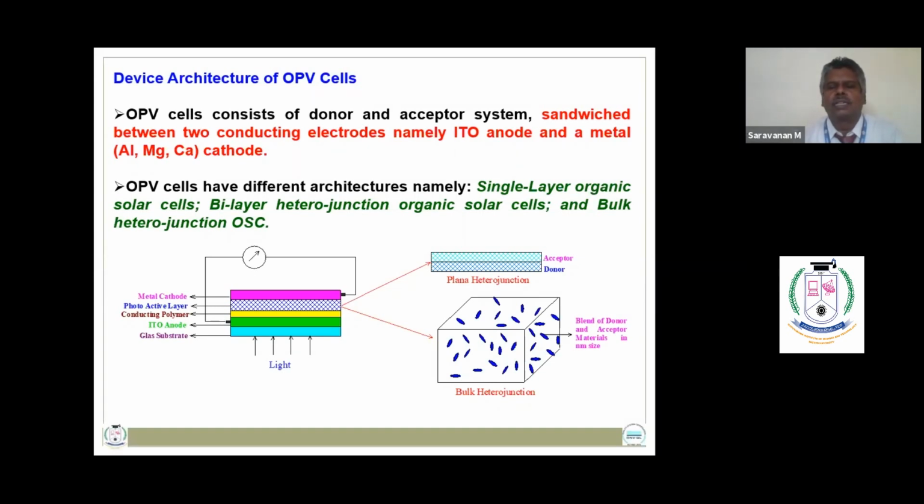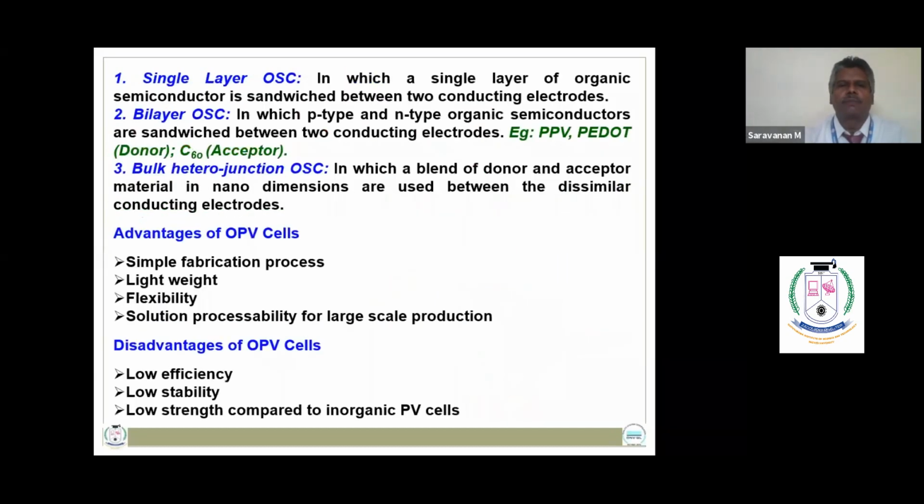An organic photovoltaic cell exhibits different architectures, namely single layer organic solar cells, bilayer heterojunction organic solar cells, and bulk heterojunction organic solar cells. In the case of a single layer organic solar cell, an organic semiconducting polymer is used. In the case of a bilayer heterojunction organic solar cell, N-type and P-type semiconductors are used. And in the case of a bulk heterojunction organic solar cell, the N-type and P-type semiconductors are used in nanoform to improve the efficiency of conversion.